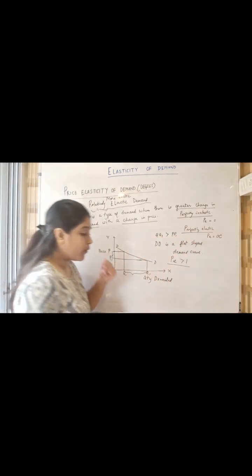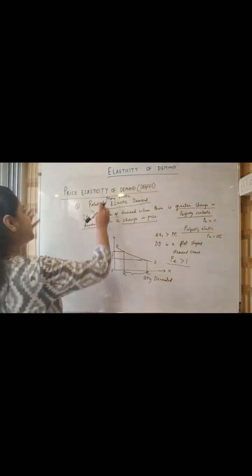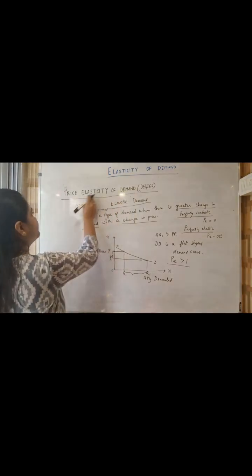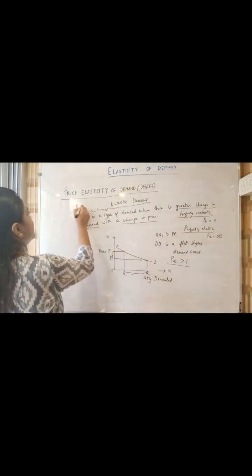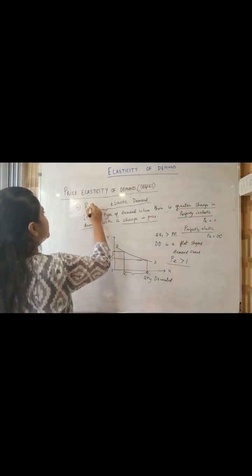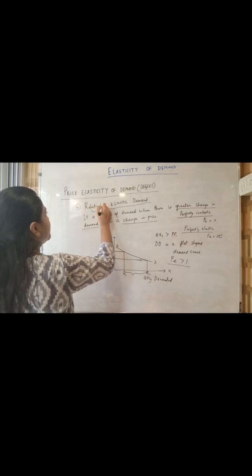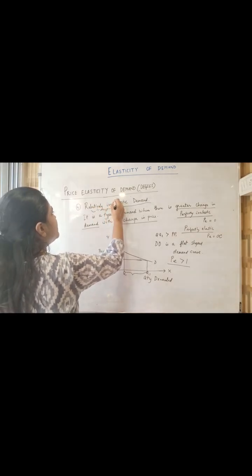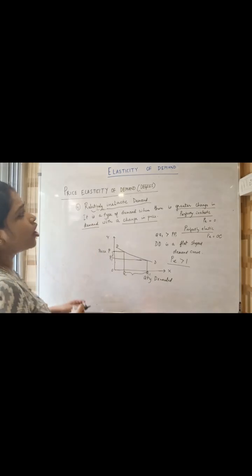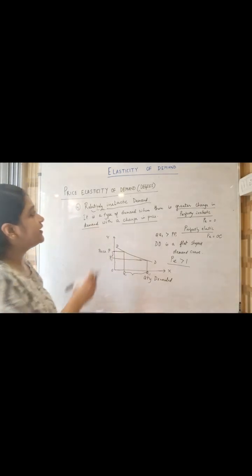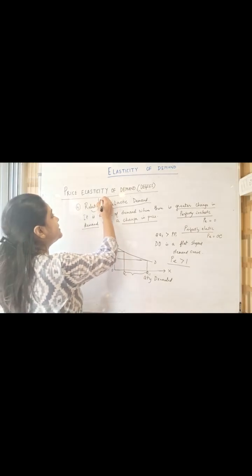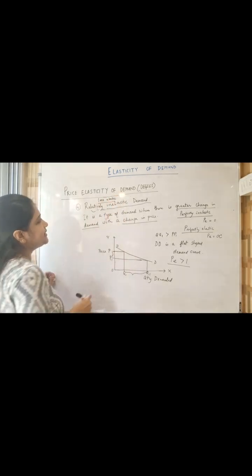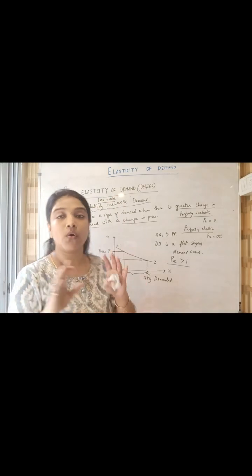Okay, now next one is perfectly inelastic demand. No, sorry, relatively inelastic demand. Okay, the fourth one is called relatively inelastic. Now what is the meaning of relatively inelastic? It will be just the opposite of relatively elastic. This we also call less elastic demand. Okay, less elastic, inelastic, relatively elastic, all are the same.